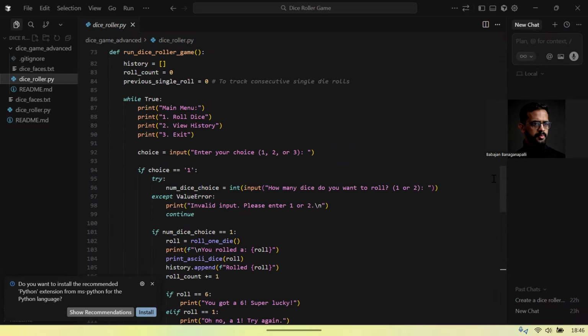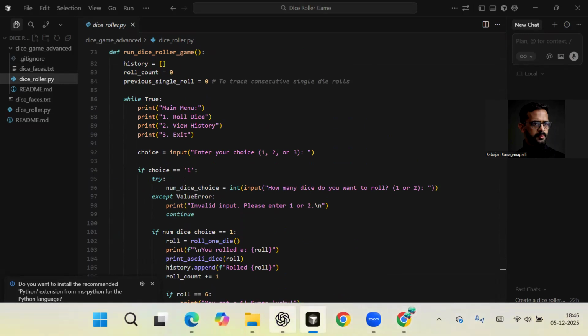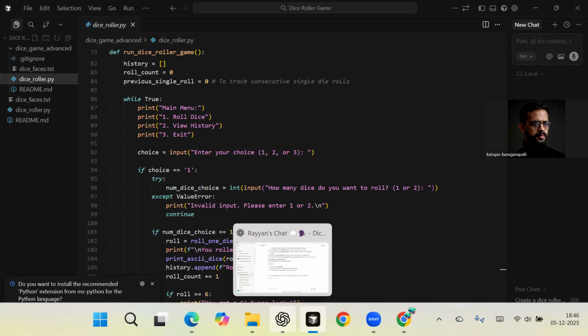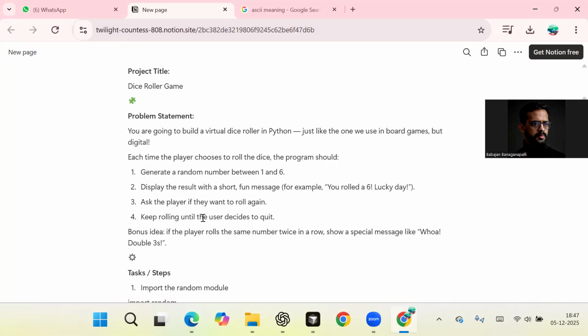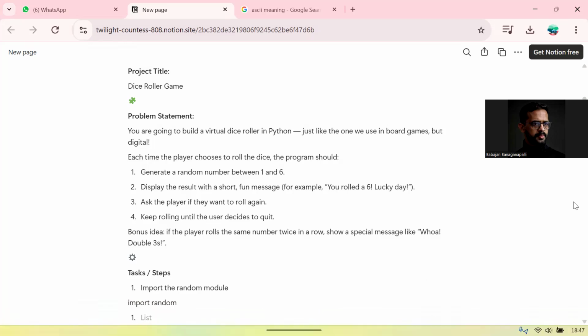So the plan was straightforward, but covered several core Python skills. Those are loops, conditionals, random numbers, and user input. What we actually built.